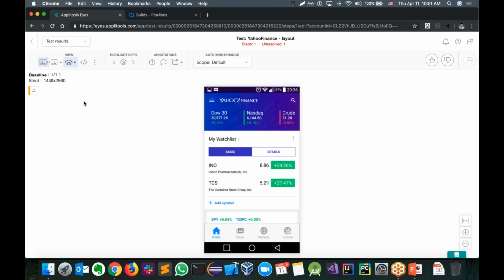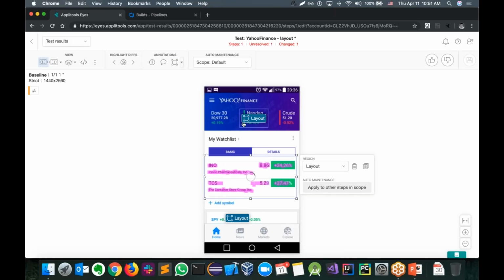In this example, this customer wanted to test their application using strict. However, they're using data here, and data is something that's hard to test with strict because we're trying to validate that it looks the same. So we'll have to add layout region algorithms wherever we have data that will change. I can add a layout around this one and a layout right here. And we can add another layout around this element.